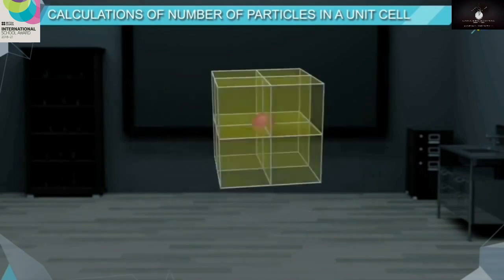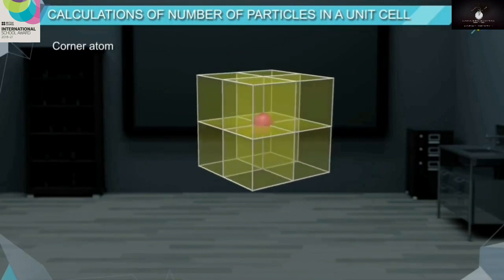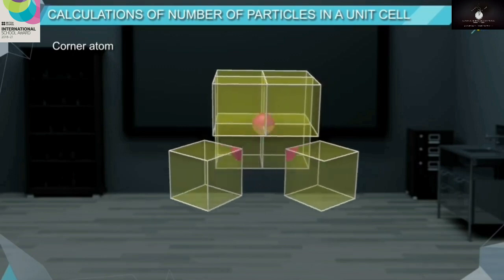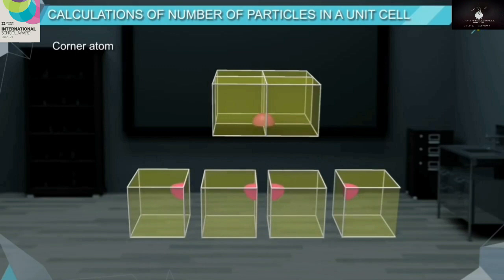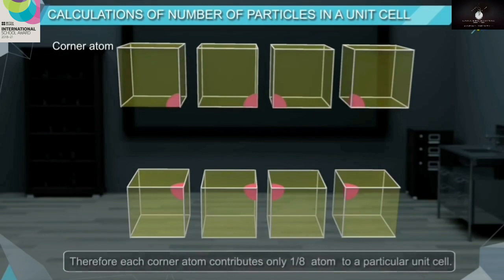Let us now understand the contribution of a particle in a lattice point. A corner atom is shared by equally 8 unit cells. 4 unit cells are present at the lower layer and 4 unit cells are present at the upper layer. Therefore, each corner atom contributes only 1/8 atom to a particular unit cell.